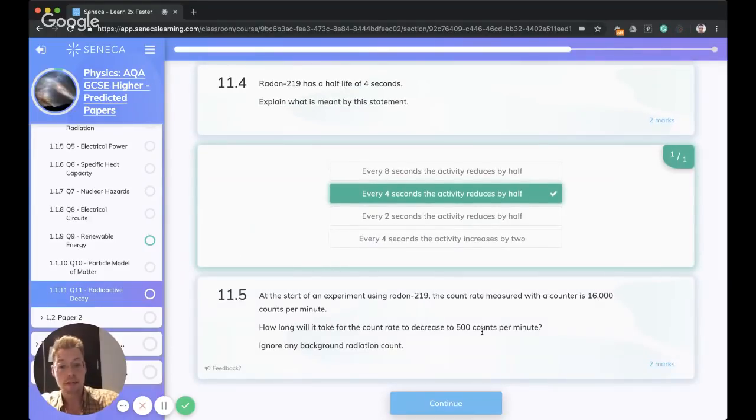At the start of an experiment using radium-229, the count rate was measured with a counter. What kind of counter measures radiation? It's a Geiger counter. And that is how we measure radiation.